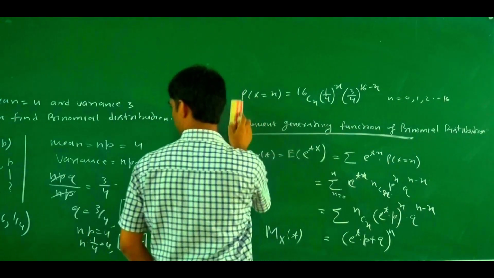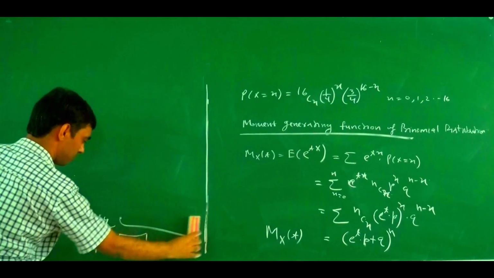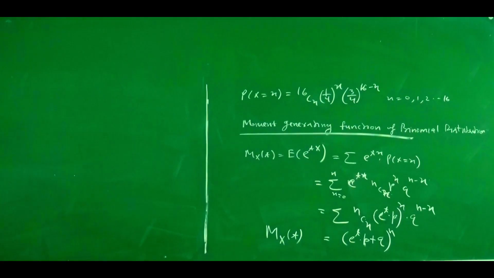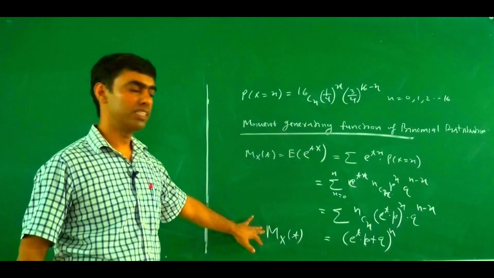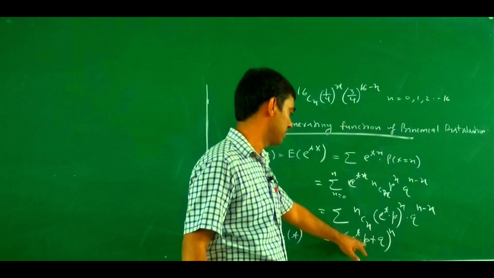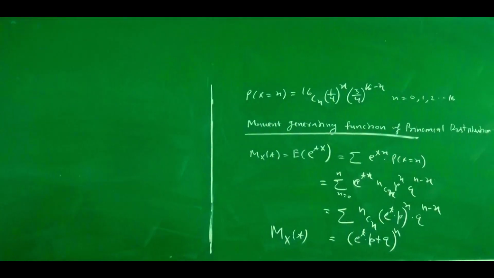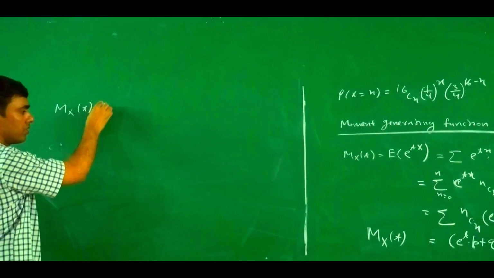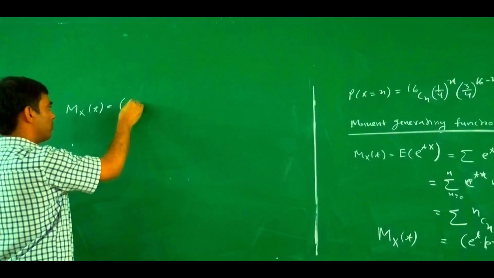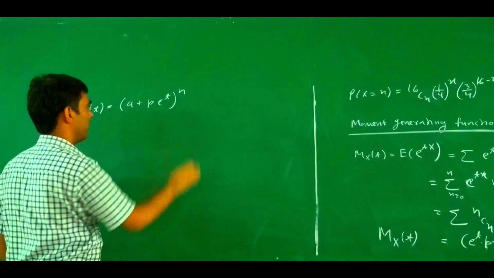So what is the moment generating function? The moment generating function becomes p into e to power t plus q, to power n. So M_X(t) equals q plus p into e to power t, to power n.